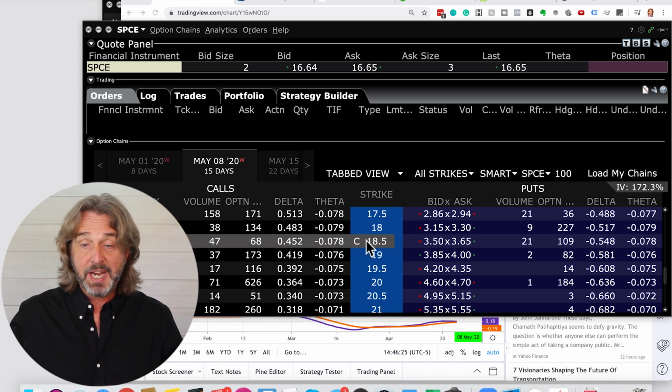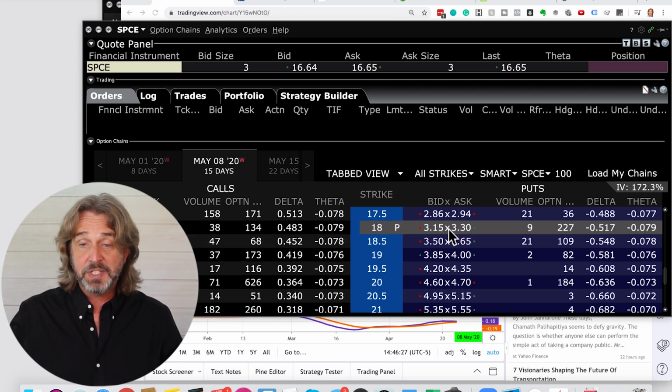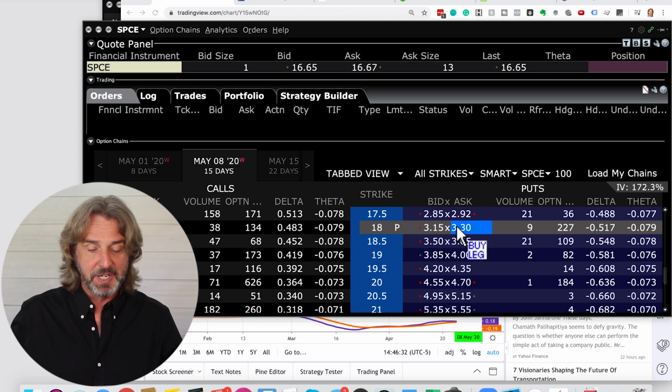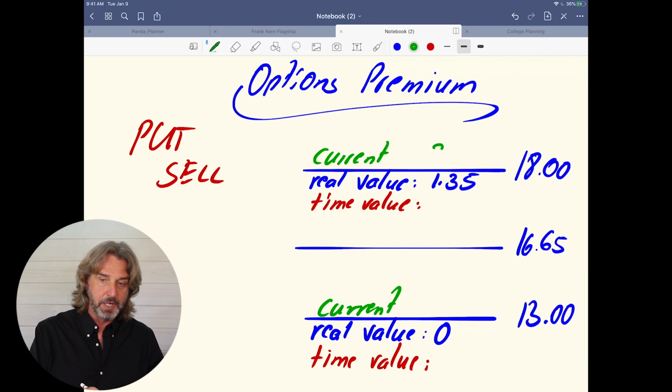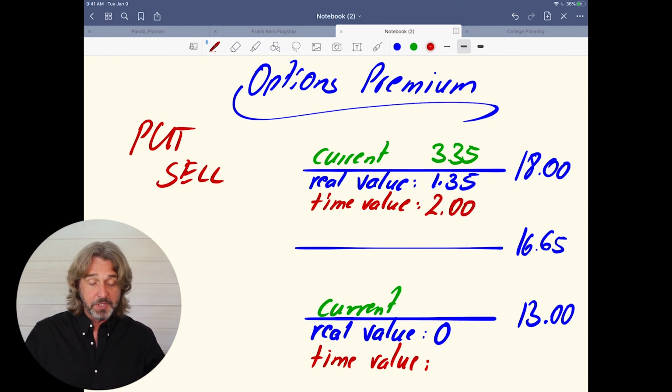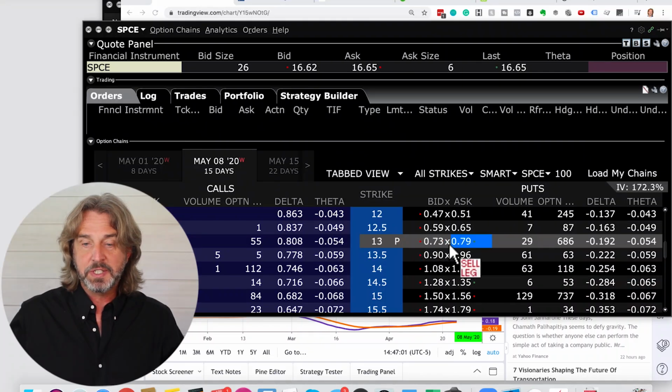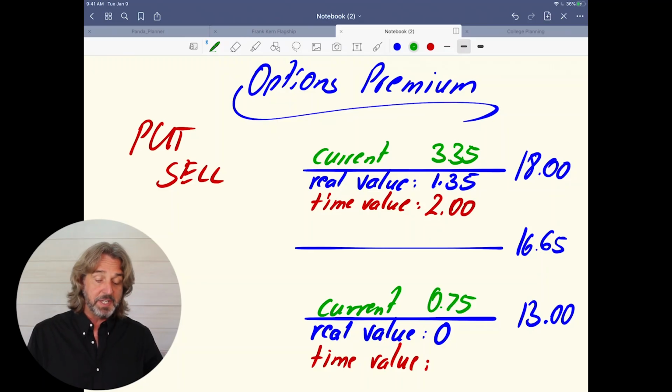So here the 18, now we are looking at a put, and you see that right now the put is at 3.15 over 3.30. That's what it's trading at. So that is the current price. Let's just say it is 3.35. Let's do the math easy for me here. So this means that the time value here is $2. Okay. And now also we're looking at the current price for the 13 put. It is, let's say, 75 cents, 73 over 79, 75 cents. And since the real value is nothing, it means that the time value is 75 cents.